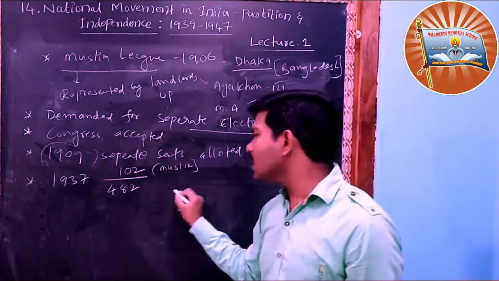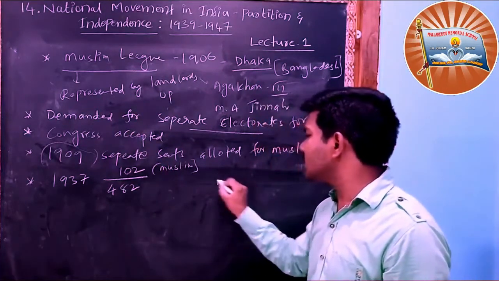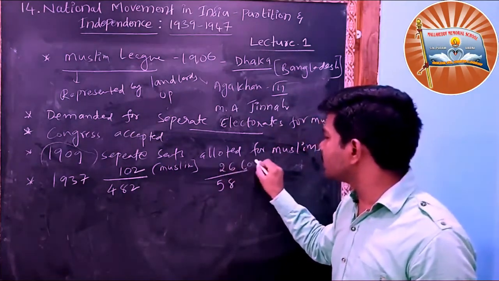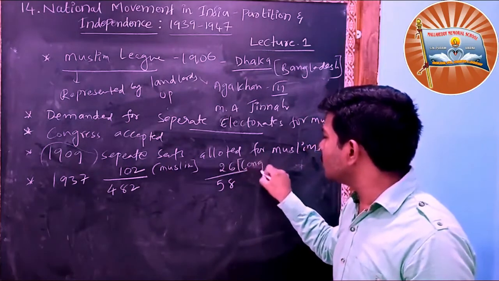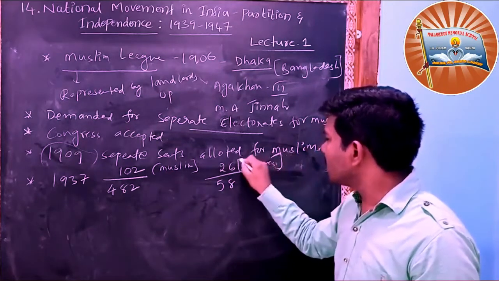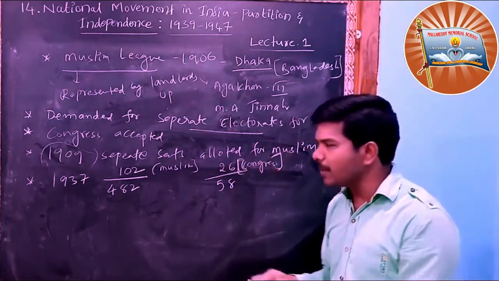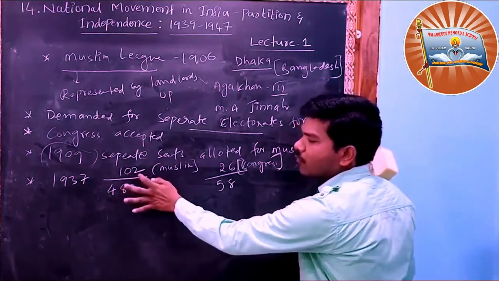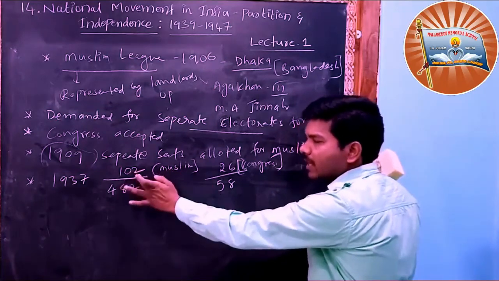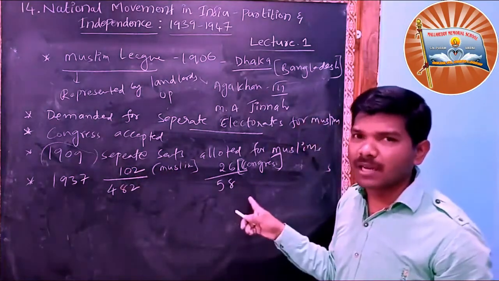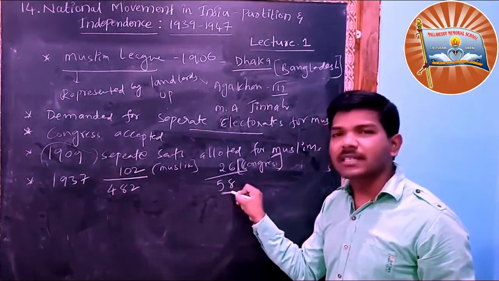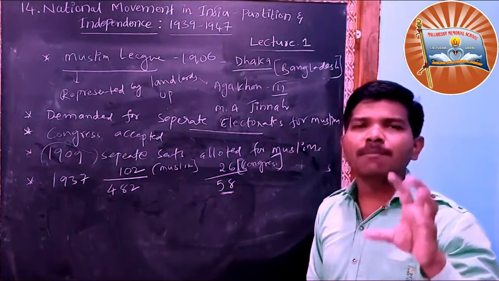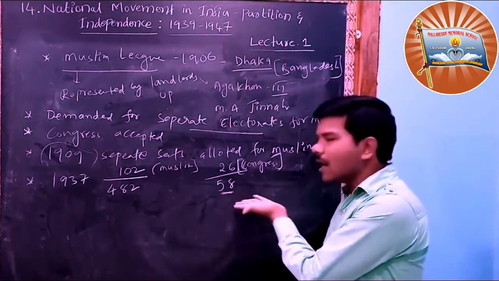Congress contested in 58 seats, and Congress won 26 seats. So I repeat, there are 482 seats, and out of them the Muslim League won only 1 or 2. Congress also contested in the Muslim areas, in 58 seats, and won 26. That means some of the people believed in Congress also.